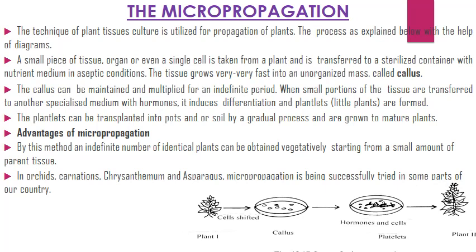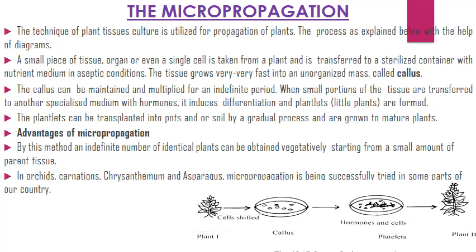The process is explained below with the help of a diagram. A small piece of tissue, organ, or even a single cell is taken from a plant and is transferred to a sterilized container with nutrient medium in aseptic conditions. The tissue grows very fast into an unorganized mass called callus. The callus can be maintained and multiplied for an indefinite period.